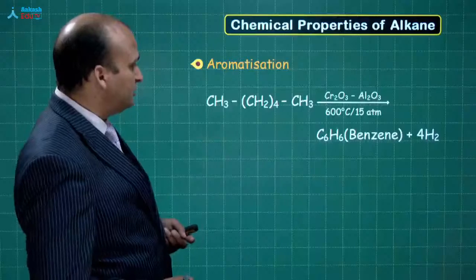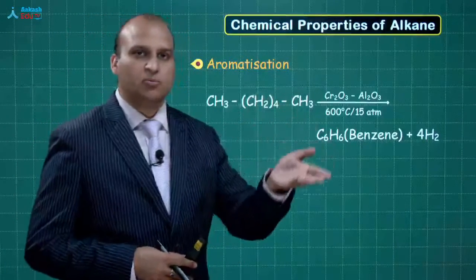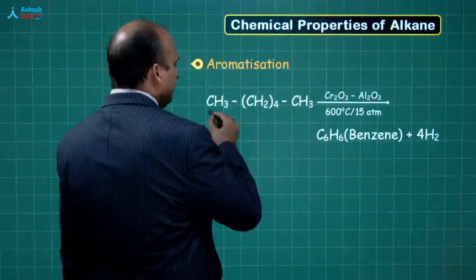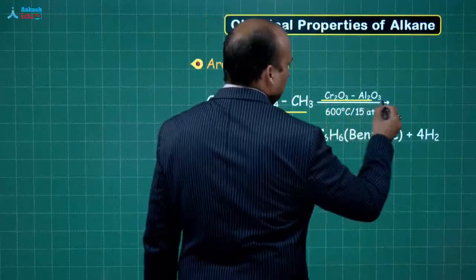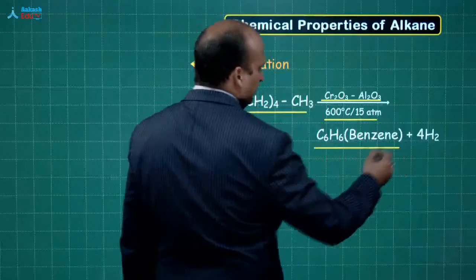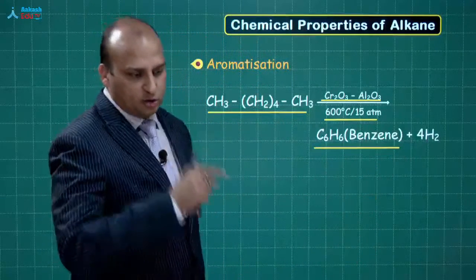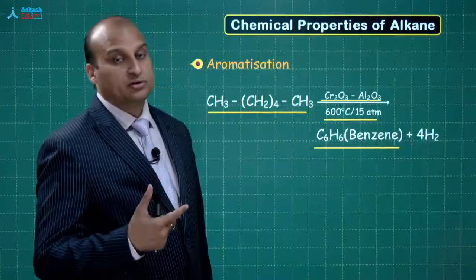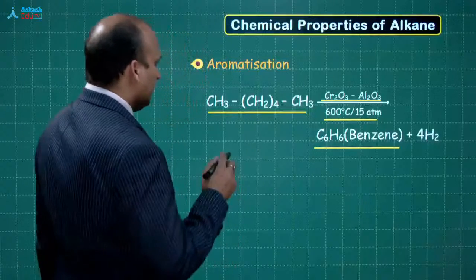Next is aromatization. You will normally see this aromatization with 6 or more carbons. So, if you are taking, say, hexane in the presence of Cr2O3 and Al2O3 at high temperature and high pressure, you will get benzene. And now, benzene is an aromatic compound because it has got conjugation and it follows Huckel's rule of 4n plus 2. Fine. Let me just write it down.